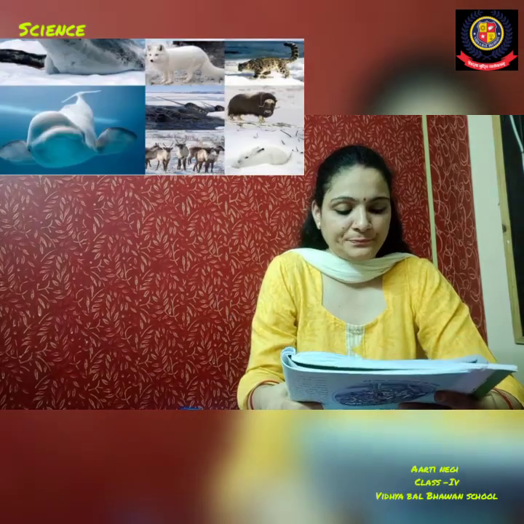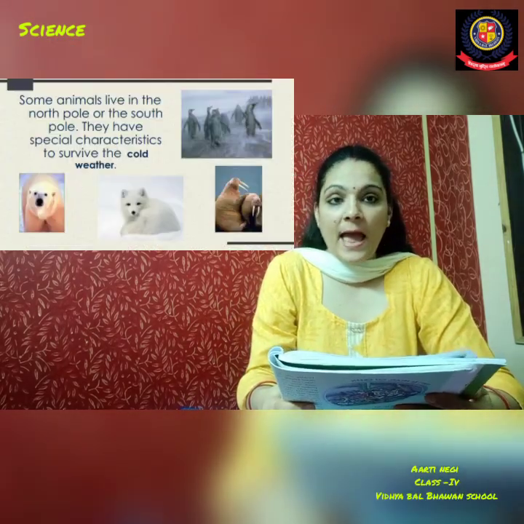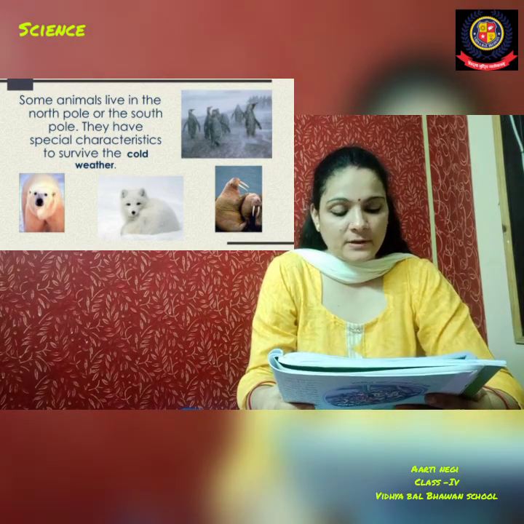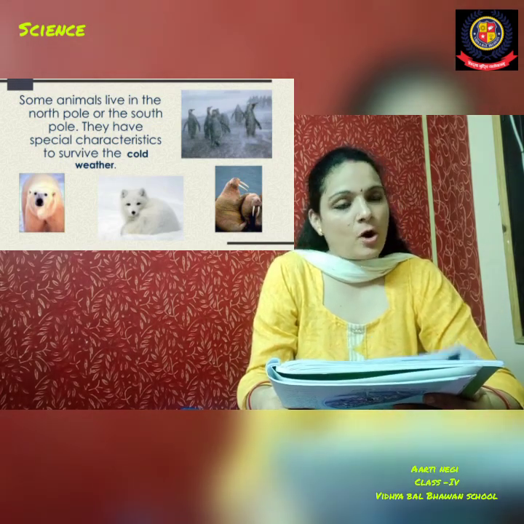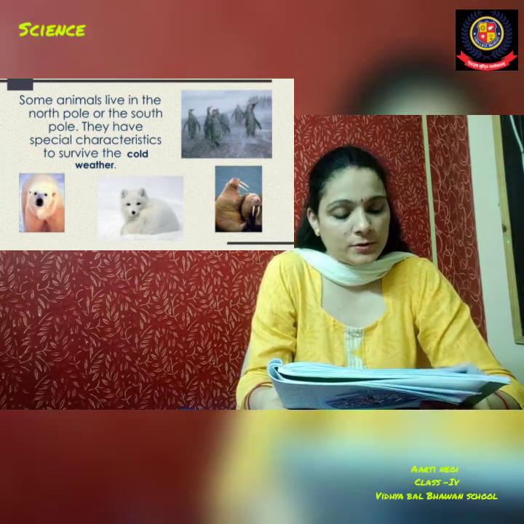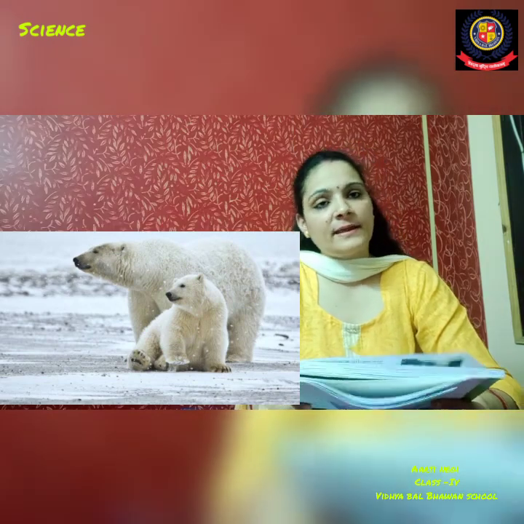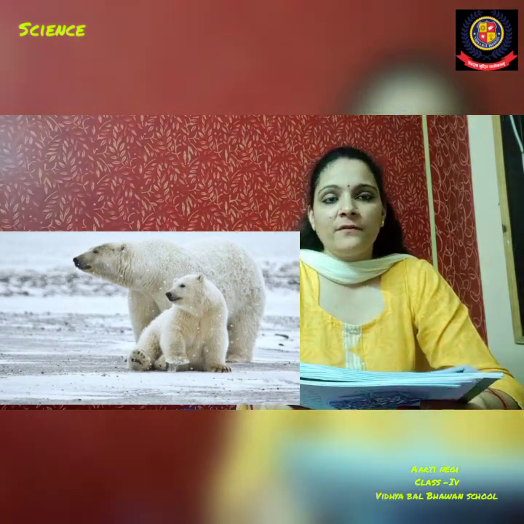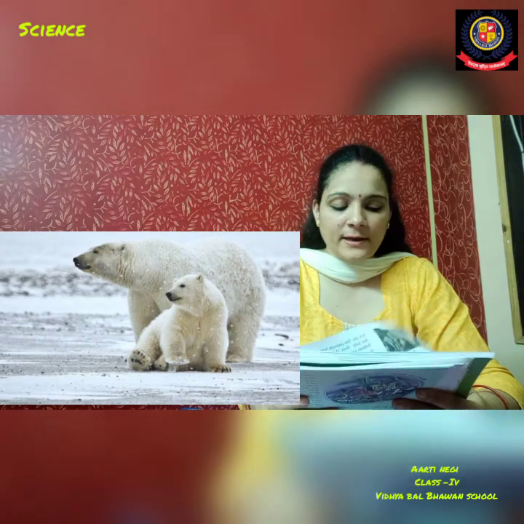Animals that live in cold places, like you can see in the images here, have thick fur or long hair on their skin. This fur protects them from the cold. Yak, like you can see here in the image, polar bear, reindeer, they have a thick layer of fur or long hair on their bodies. And now the animals that live in hot places.